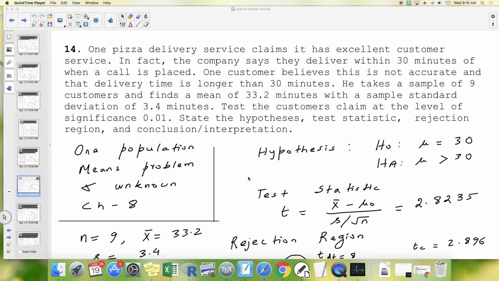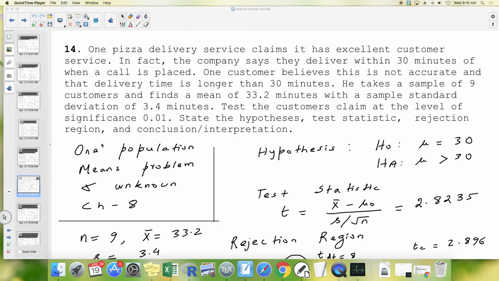Alright, so problem 14. A pizza delivery service claims that it will deliver the pizza within 30 minutes. But one customer believes that that's not true and the delivery time is longer than 30 minutes. So he takes a sample of 9 customers and finds a mean of 33.2 minutes and sample standard deviation 3.4. So you have to test the customer's claim at level of significance 0.01.